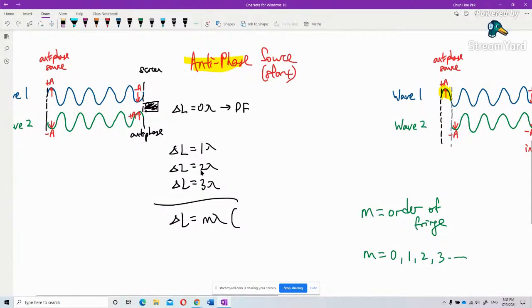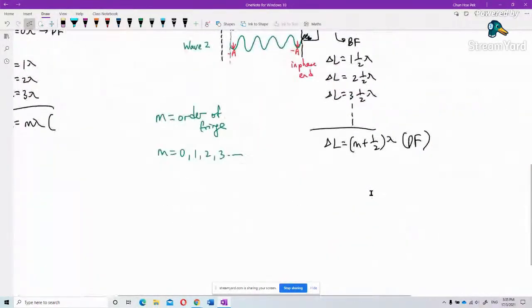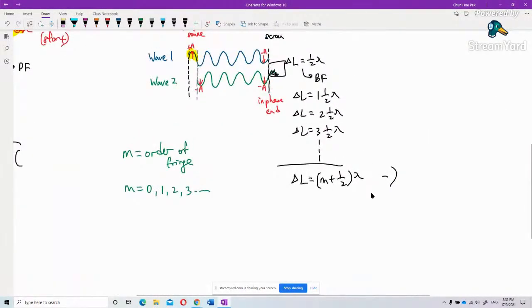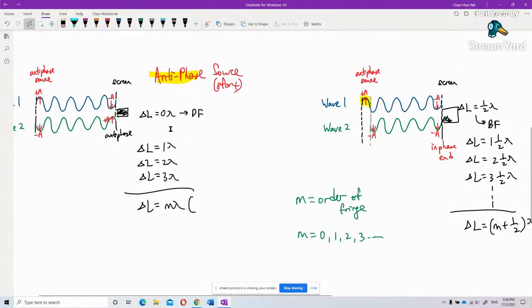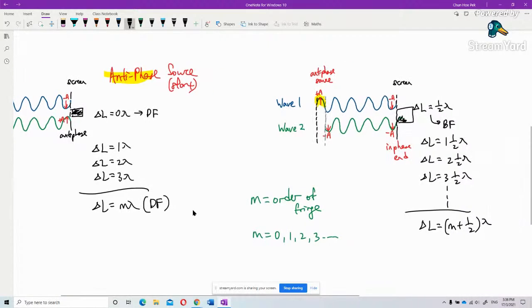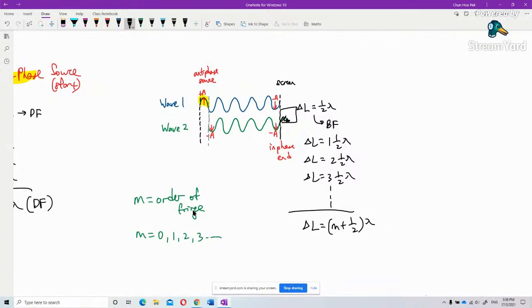I wrongly wrote it. Just now what I meant is that here, as long as you have multiples of lambda, m lambda, it will produce a dark fringe. But for this one, it produces a bright fringe.